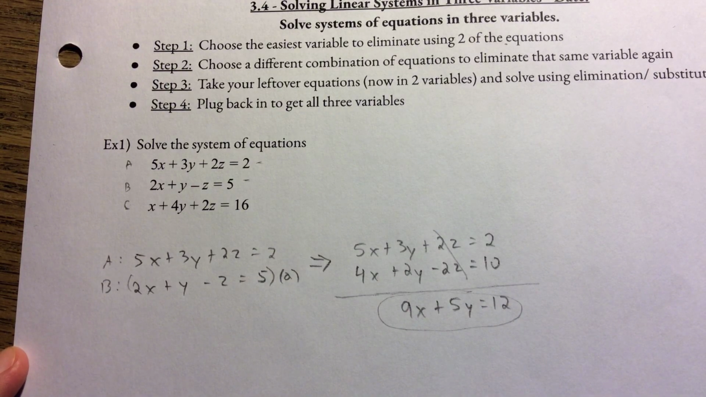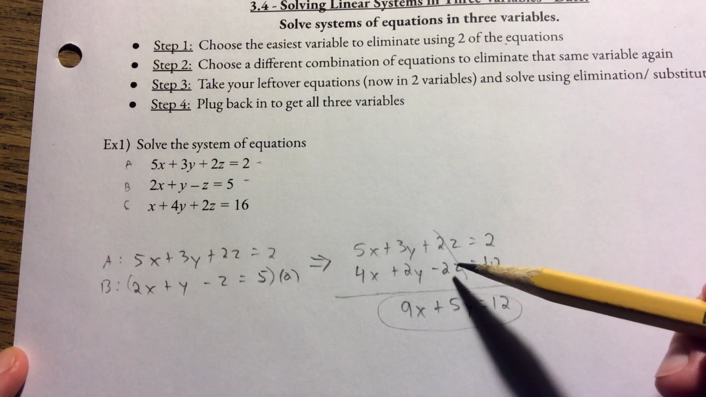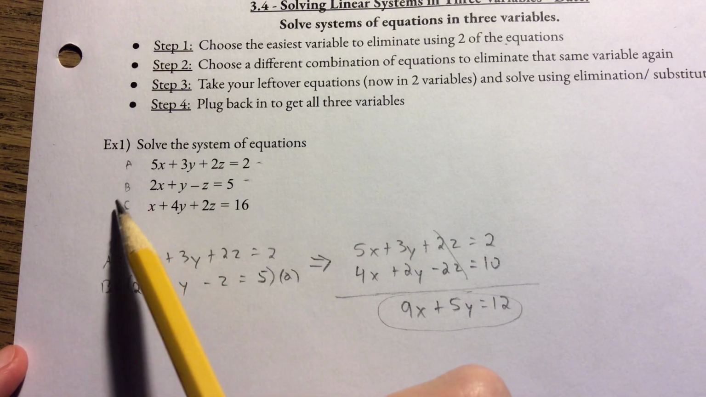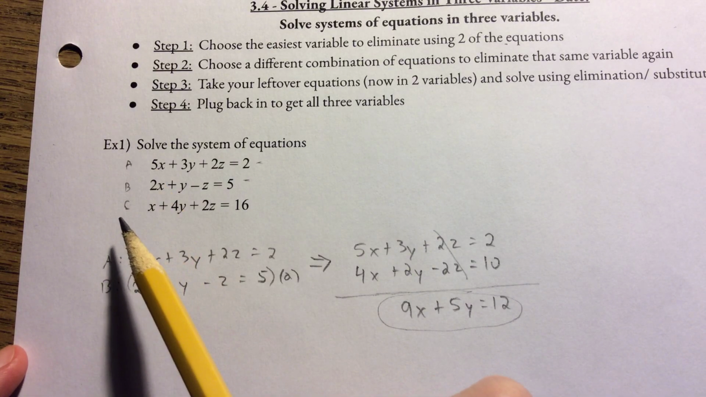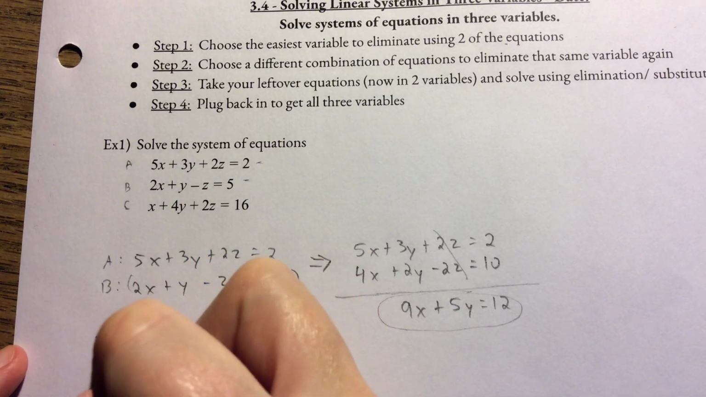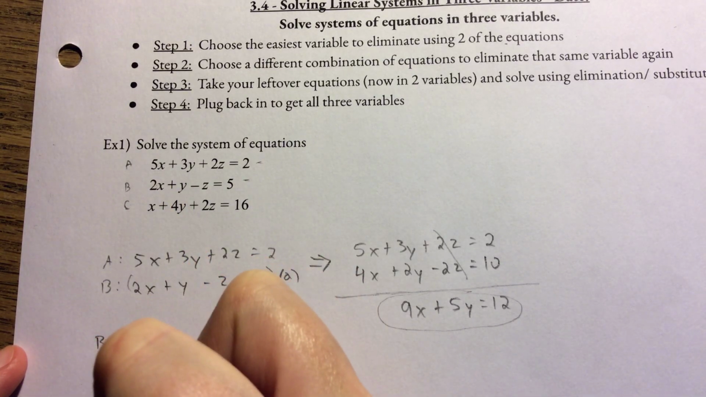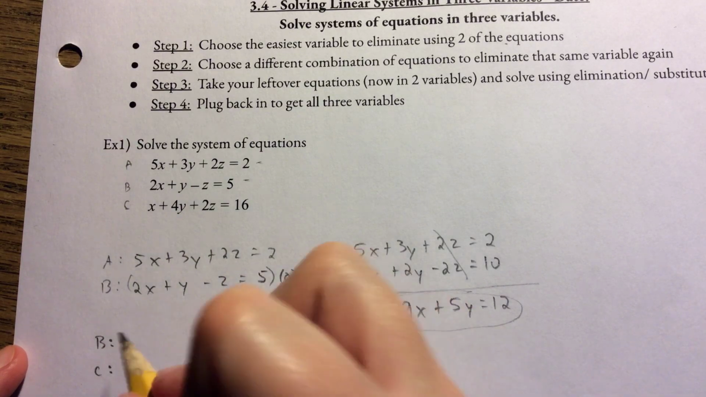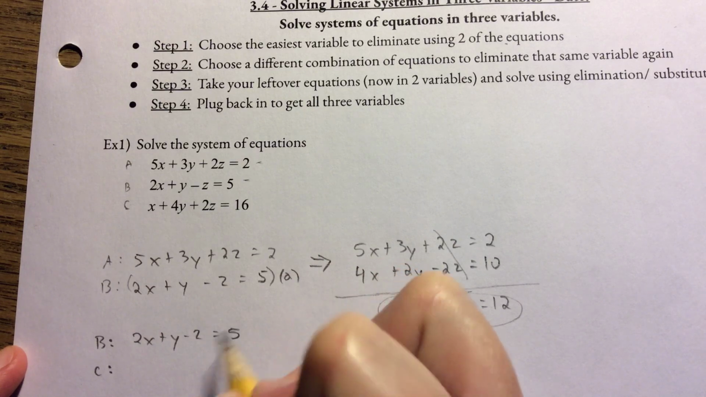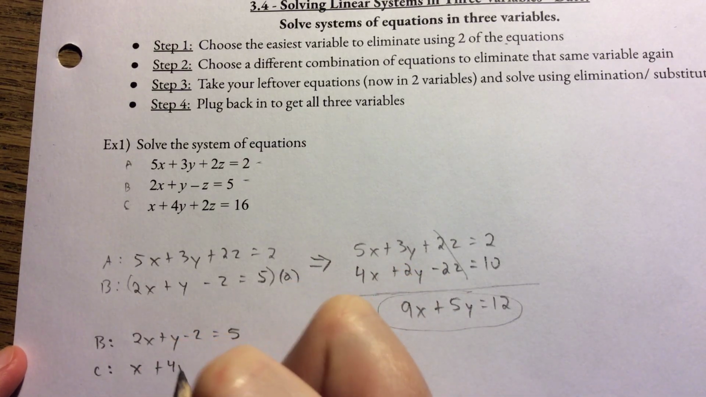Now step 2, choose a different combination of equations to eliminate the same variable. We still have to get rid of z, but I can't use A and B again. So this time, we could use B and C. So I take equation B and equation C,